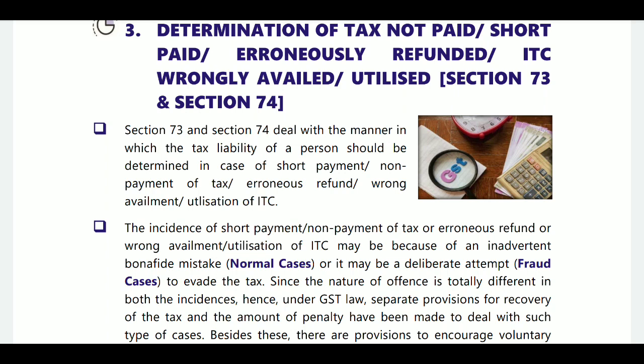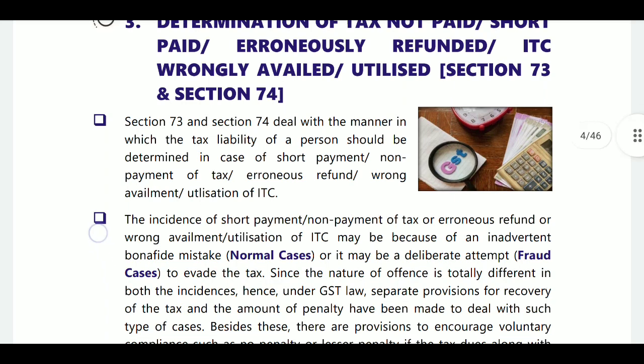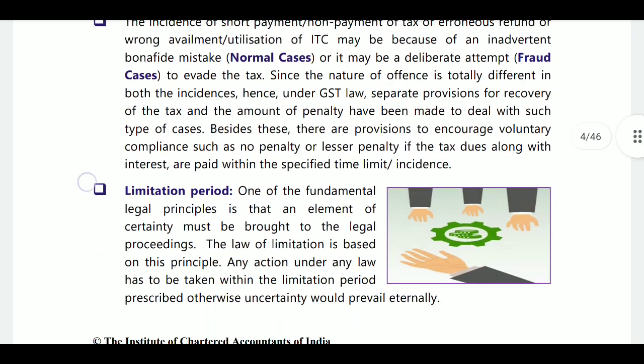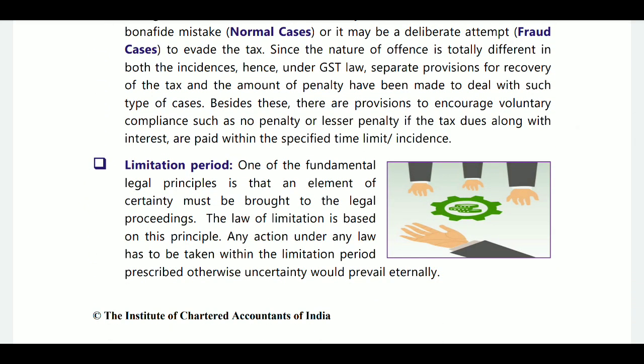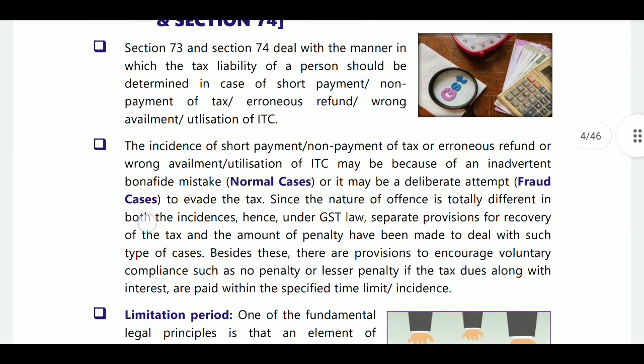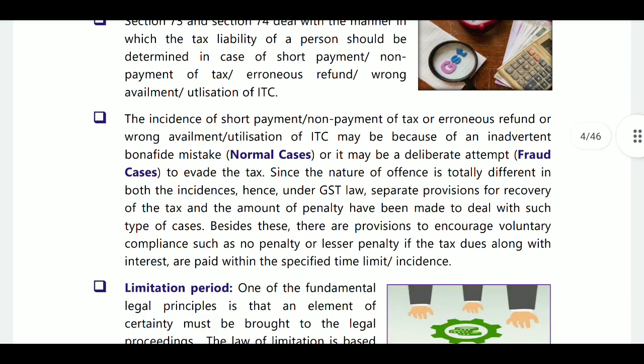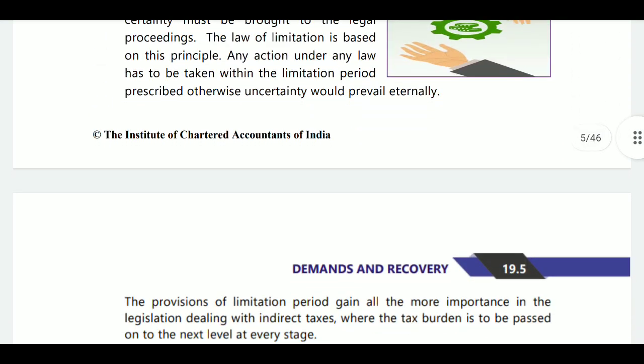Section 74 is applicable in case of fraud, collusion, or willful misstatement, or suppression of facts, or contravention with an intention to avoid taxes. For that, section 75 will be applicable, and section 74 will be applicable.